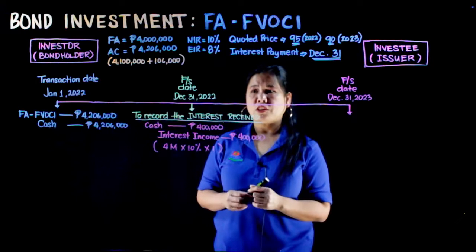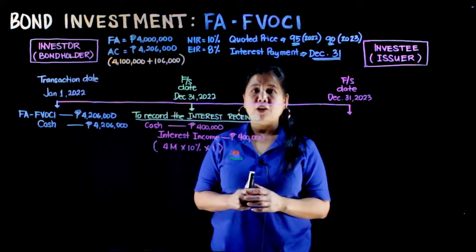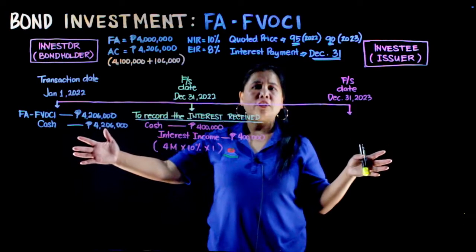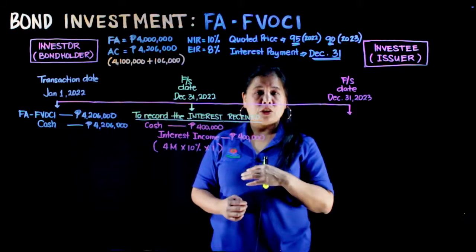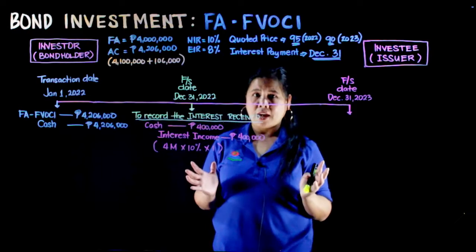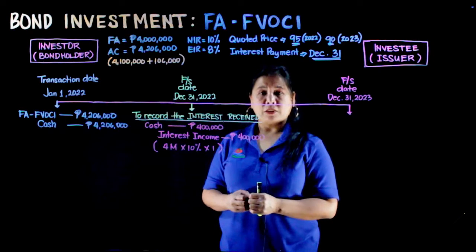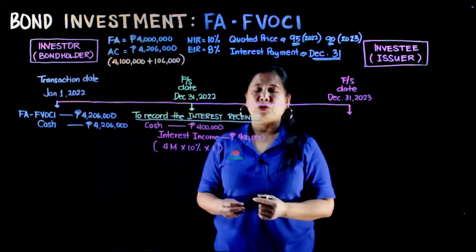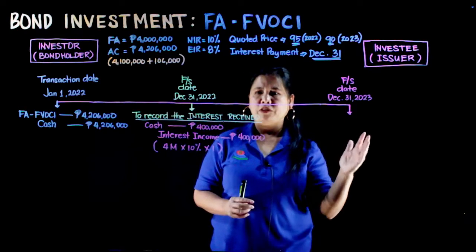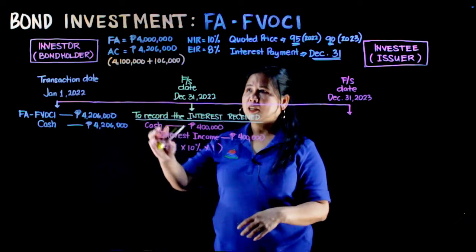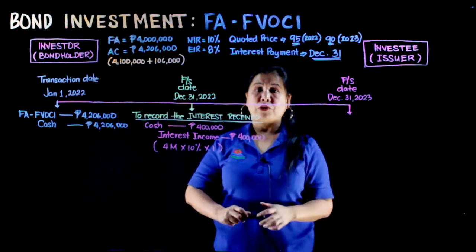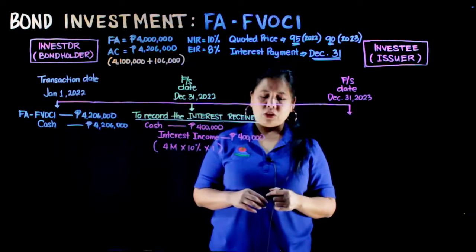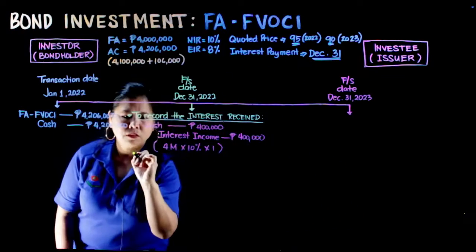Dito sa practice questions, i-amortize lang natin ng 2 taon. Dahil FVOCI, hinuhold ni investor for a longer time pero mayroon siyang intention na ibenta ito anytime na gusto niyang ibenta itong bonds na ito. This practice question, meron tayong informations up to December 31st of 2023. So, i-amortize natin itong premium na ito up to December 31st of 2023. To record this amortization of this premium,